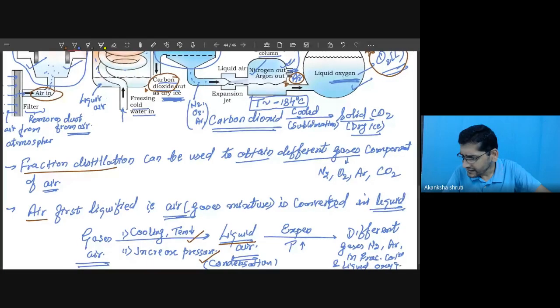So this way, by applying first condensation, then this expansion, different components get separated.